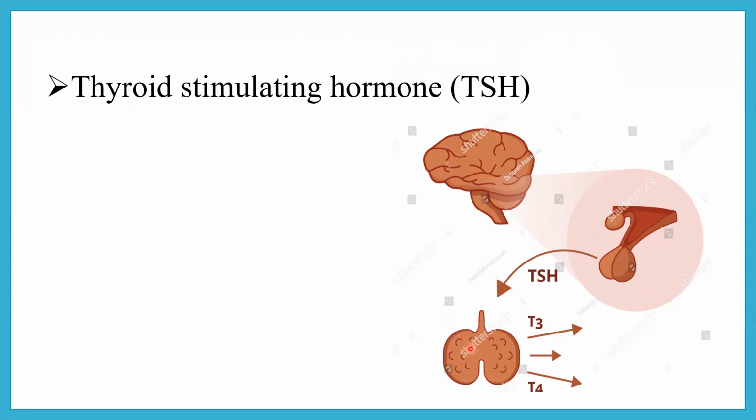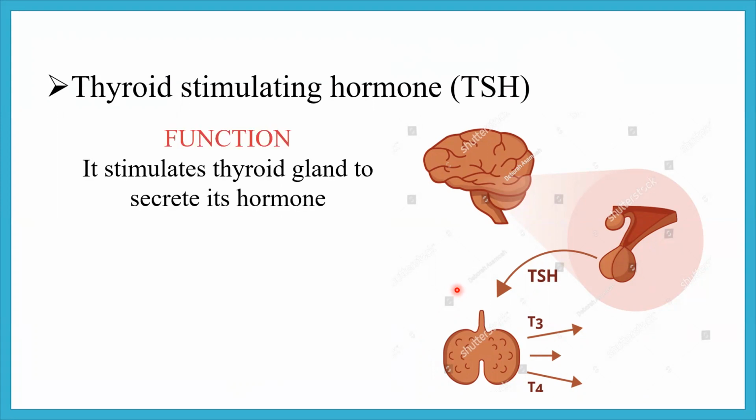This is a thyroid gland. Thyroid stimulating hormone stimulates the thyroid gland to secrete its hormone. This is released by anterior lobe of pituitary gland. This hormone is called thyroid stimulating hormone.